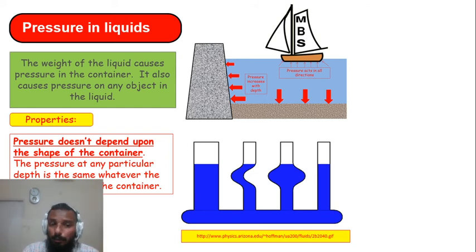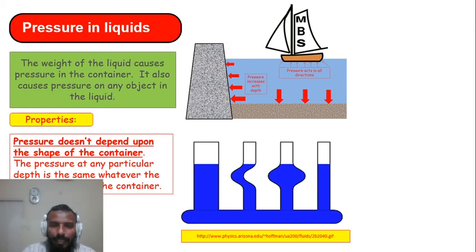Now here, this is a very important point. Sometimes people get confused that a larger vessel will exert a higher pressure, and a very narrow vessel will exert a low pressure. No, this is not the case. When we talk of the liquid, then in liquids, mostly the pressure is independent of the shape of the container. Why did I say mostly? If you have 2 or 3 different containers and all of them have the same level of water, then obviously it is independent of the shape of the container. But if the level of water is different in the containers, then it doesn't depend upon the shape, and it doesn't depend upon the depth, rather it will depend upon the amount of liquid.